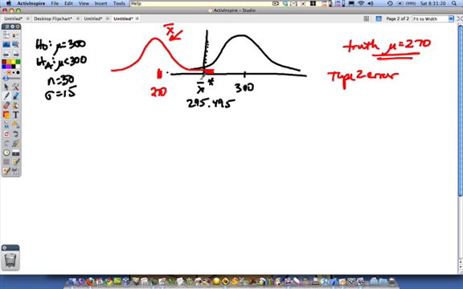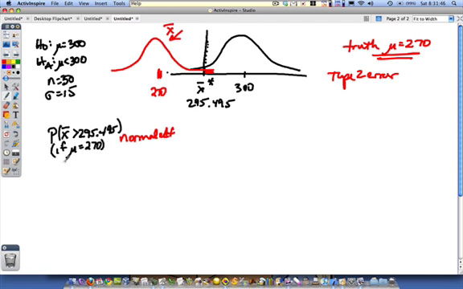So what's this probability? Well, that's going to be a normal CDF function. Let me write the probability statement in black. So this is what you would write. Probability that x bar is greater than 295.495,